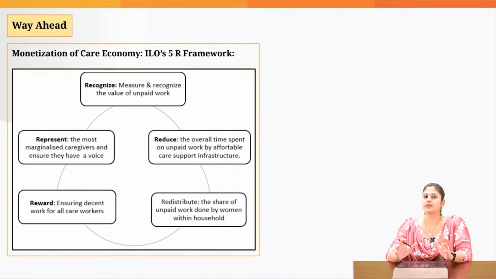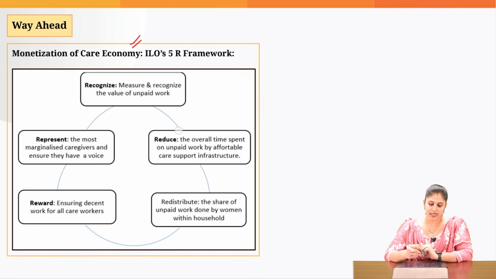Now, how do you address this particular situation? First and foremost, we need to monetize the care economy. For that, we need to implement the ILO's 5R approach. The first R stands for recognizing that females are doing unpaid care work. And how do you recognize that? By carrying out a time use survey on a regular basis, so that we can get to know the time poverty actually faced by women. Because until and unless you measure something, you will not be able to address that phenomenon.